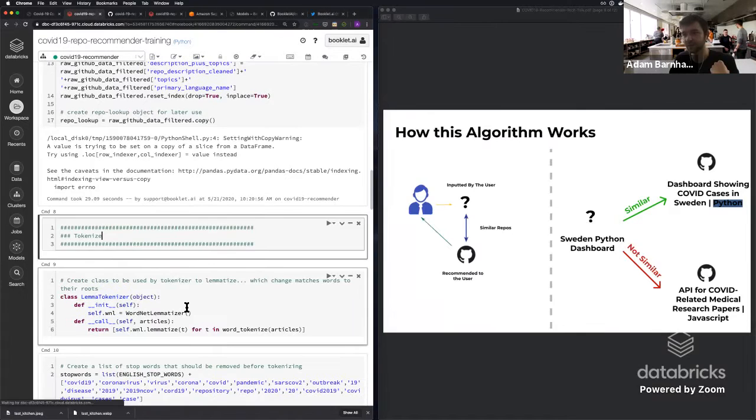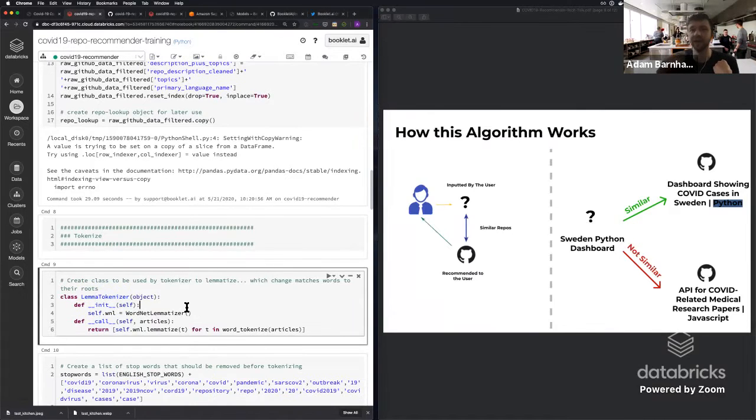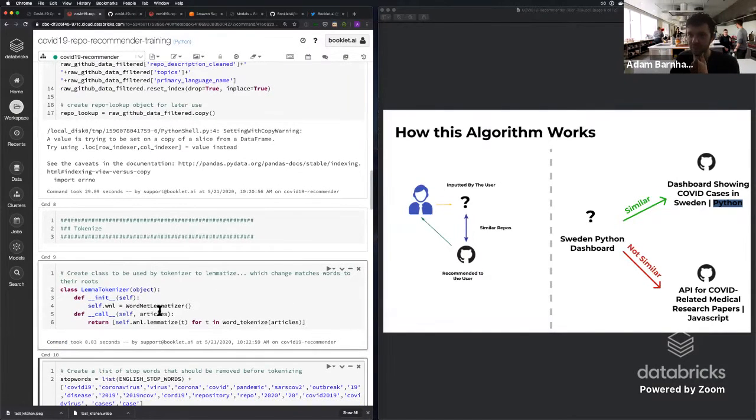So in our case, what we want to do is first create a lemma tokenizer. What this does is basically match words to their root. So if you want to say cases versus case, or those different topics, an algorithm shouldn't really understand the difference between those two. In reality, they should be the same, right? Because it's either a plural or a past tense of similar words. So we'll go ahead and kick this off, just pulling this in.